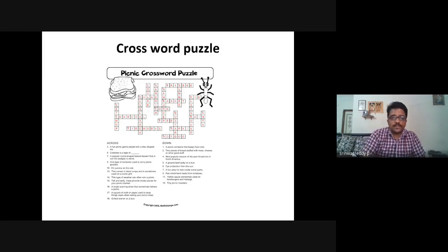So what is the first one? It is showing here a fun picnic game. Across, it is saying, and down. So you can have both horizontal and vertical. The first one is a picnic container that keeps food cold, right? A fun picnic game played with a disc shaped toy. So the word might be frisbee here, right? Basket is one more word here.